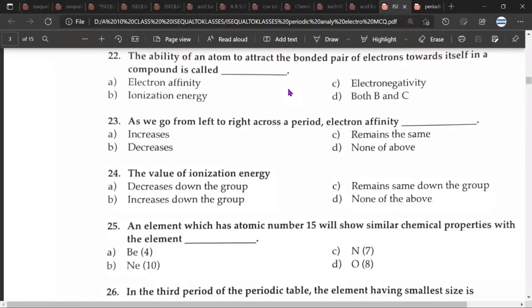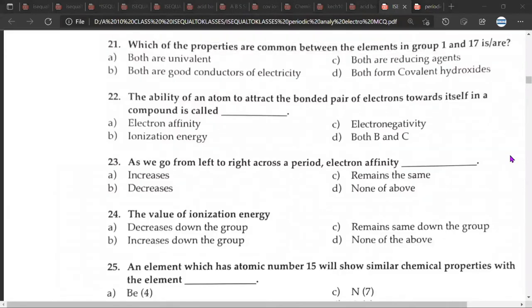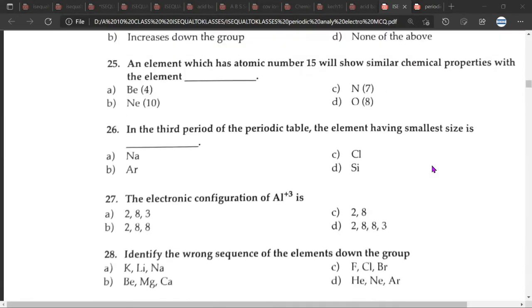Okay. Next question. 21st question, A. Actually, we were at the 24th question. The value of ionization would be A. Down the group, the ionization energy will decrease, as discussed now. Great. Okay.